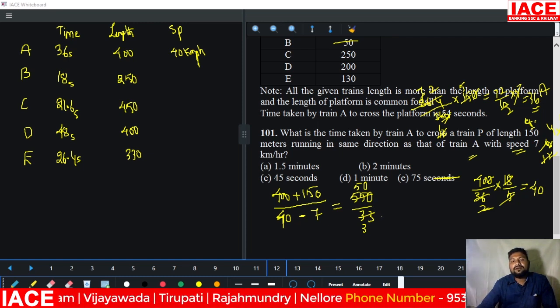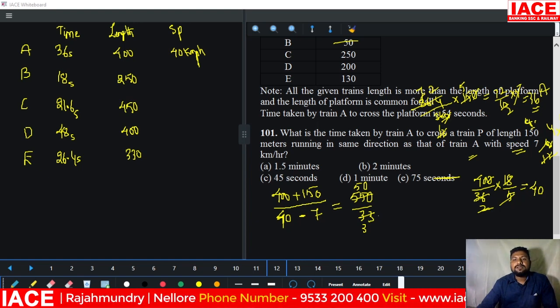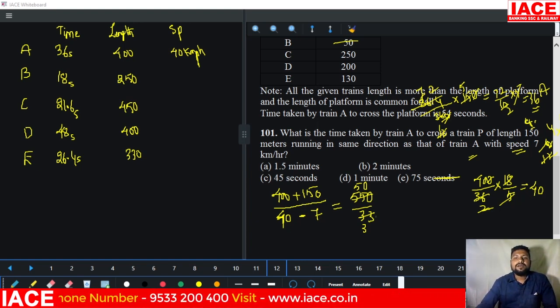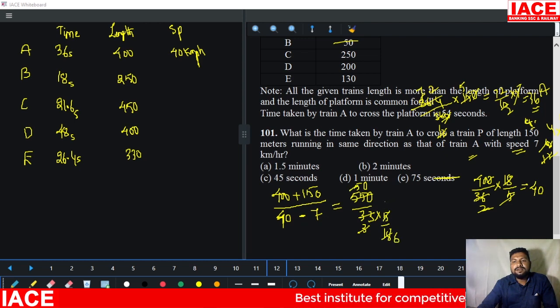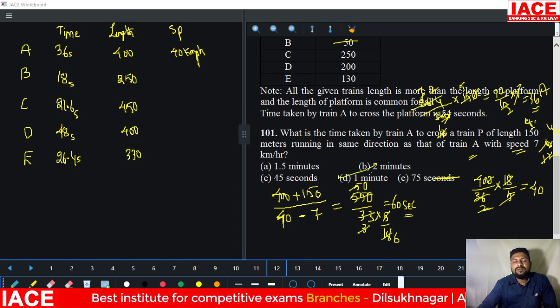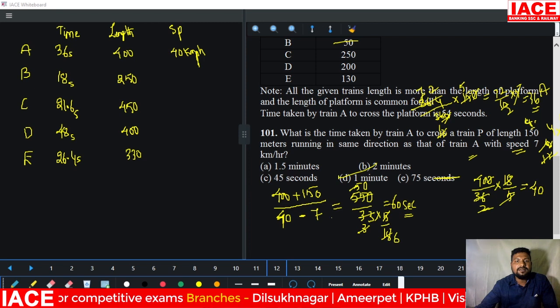Kilometer per hour converted into meter per second means we multiply by 5 by 18. 3 into 18 is 6 times, and the 5 will be cancelled. It is equal to 60 seconds. 60 seconds is equal to 1 minute. These questions require somewhat more calculation. So overall, the answer for this question is 1 minute.